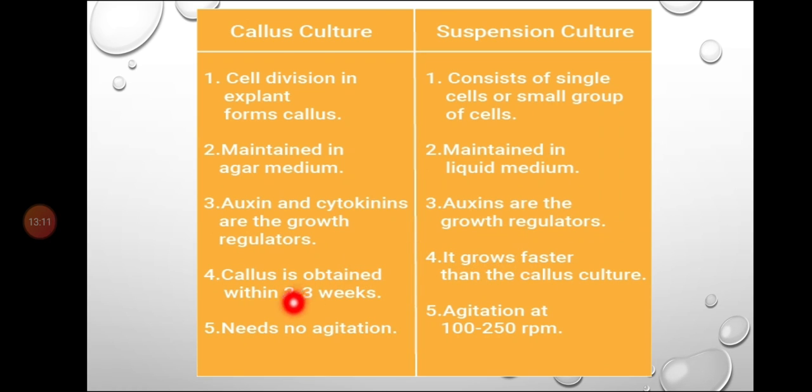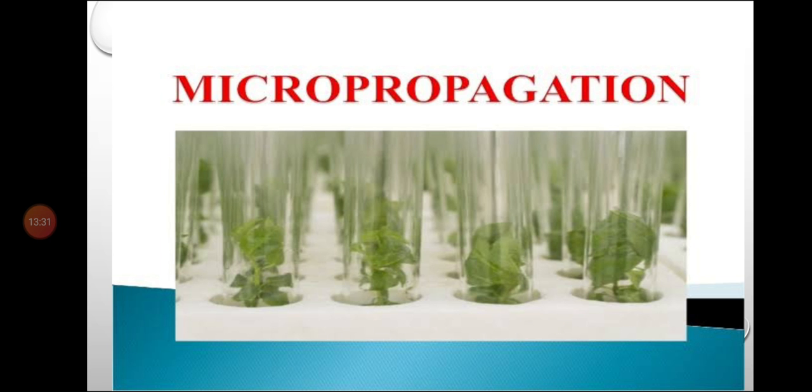Okay. And in callus culture, no agitation is needed, as we have discussed, and in suspension culture, continuous agitation is needed at 100 to 250 revolutions per minute. Okay, so in exam, a distinguish-format question can also be asked on this topic. Okay, next topic that we are going to study is micropropagation.